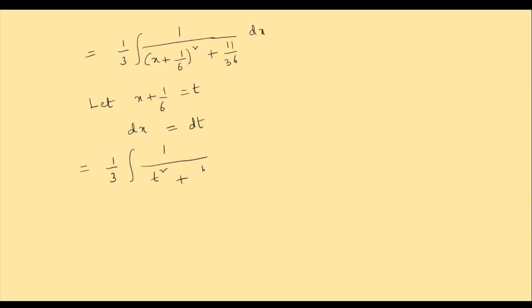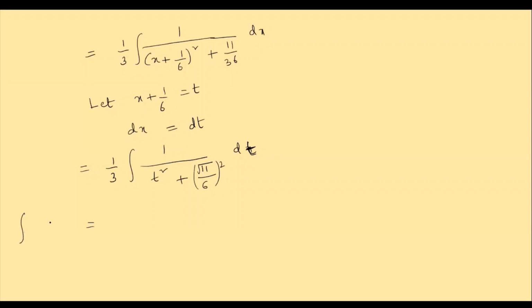For our convenience, I am writing it in square form. How can you write 11 as the square of some number? That is (√11)². And 36 is 6². So I can write 11/36 together as (√11/6)². So it should be not dx but dt, because t is our variable. So this is equal to 1/3 into the integral of 1 by t² + (√11/6)² into dt. So it is in which form, children?